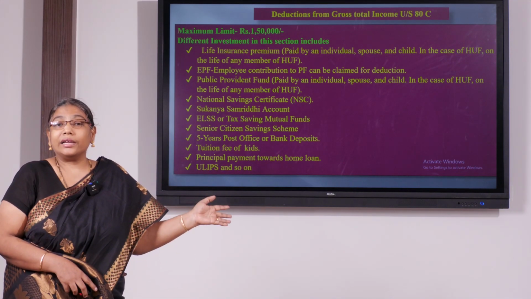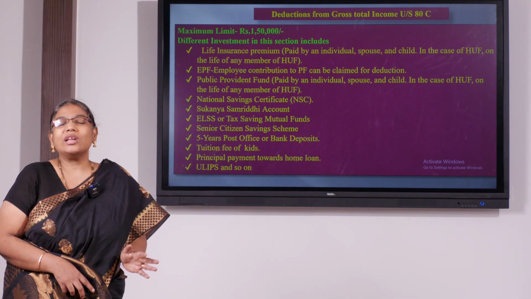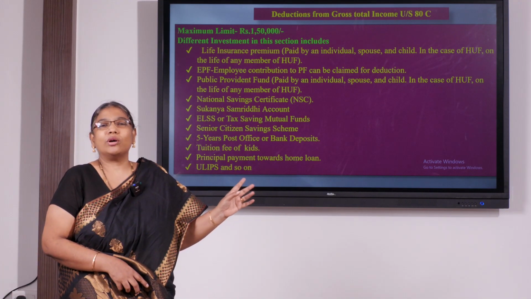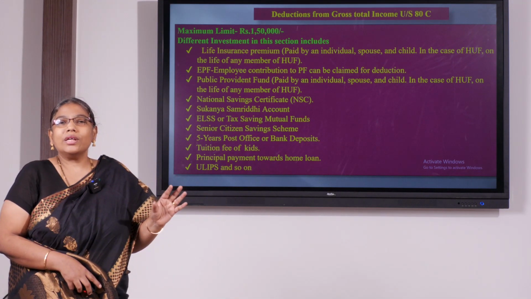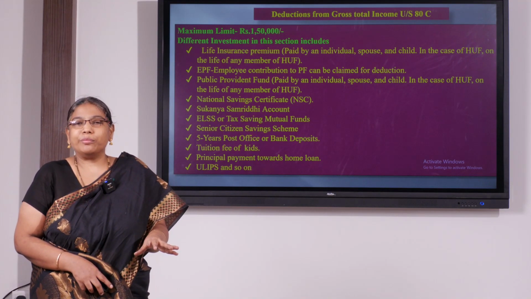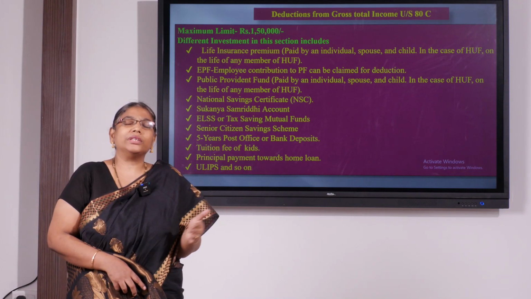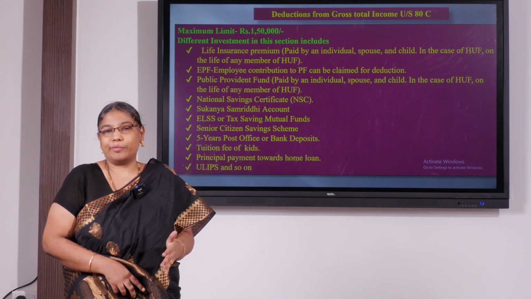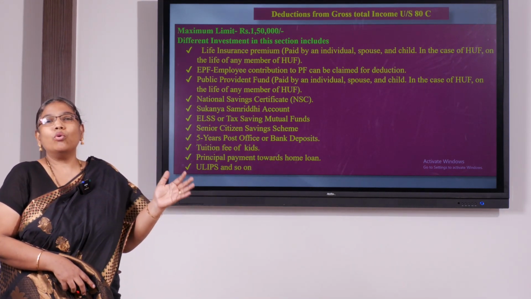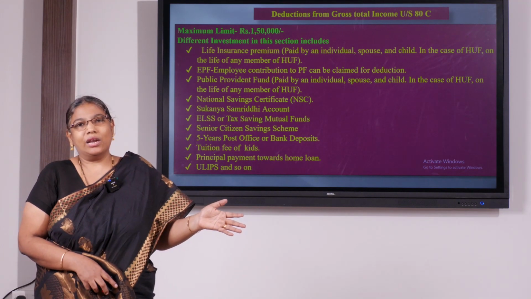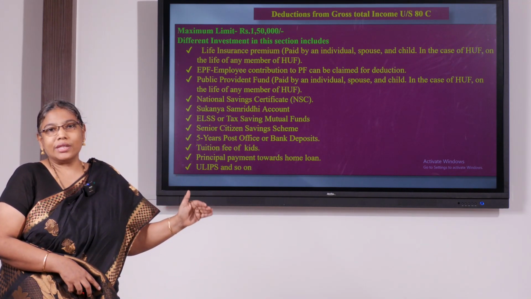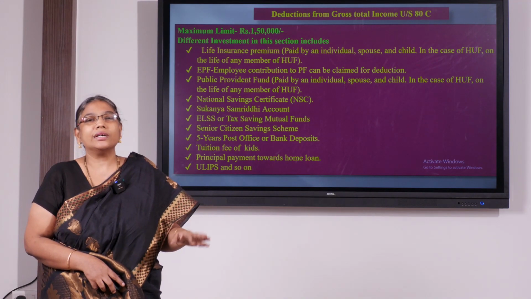Under section 80 we have a list of deductions, but here I am just going to explain about 80C alone, because for salaried people, for individuals especially, 80C will be the most common deduction that will be allowed. So 80C alone we are going to discuss; the remaining sections of 80 we will discuss later.